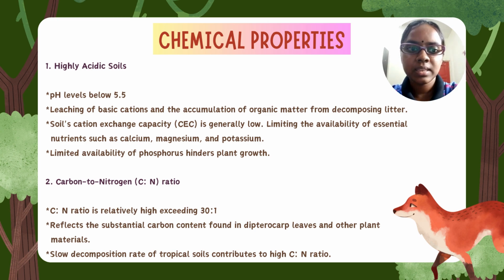The second chemical property is the carbon to nitrogen ratio. The carbon to nitrogen ratio in lowland Dipterocarp forest is high, exceeding 30 to 1. This reflects the substantial carbon content found in Dipterocarp leaves and other plant materials. The carbon to nitrogen ratio is higher due to the slow decomposition rate of tropical soils, and this ratio can increase even higher in litter and organic matter layers.